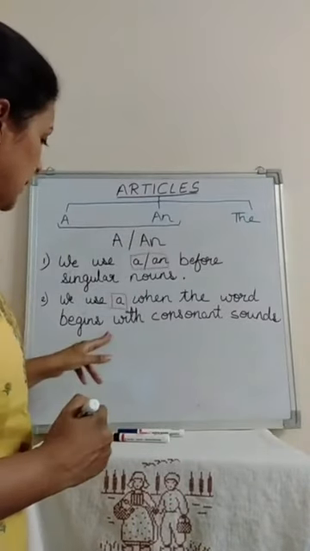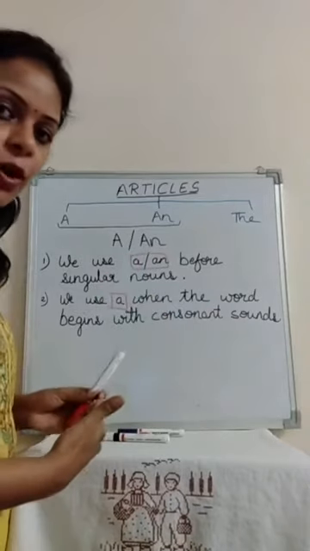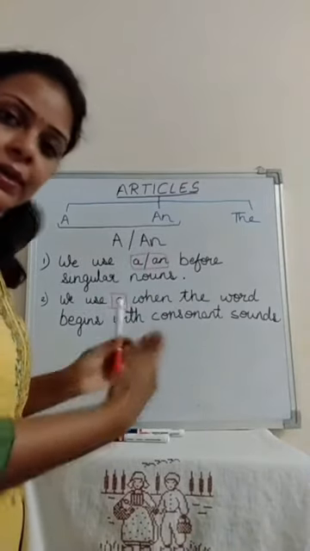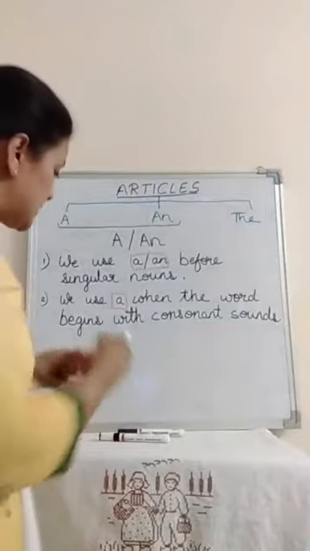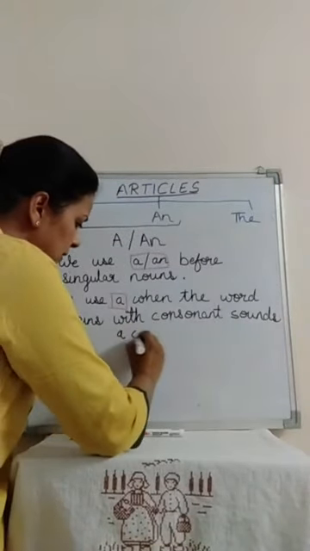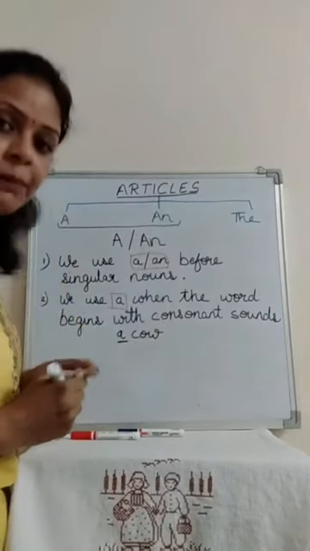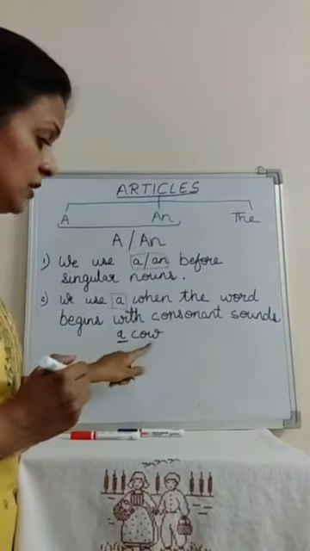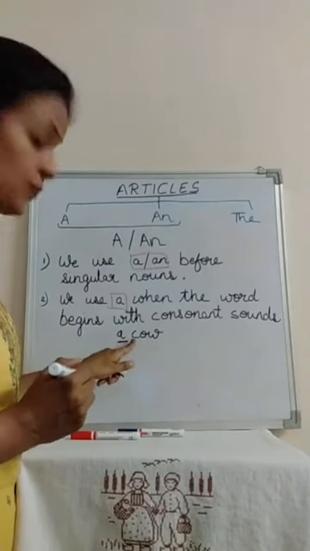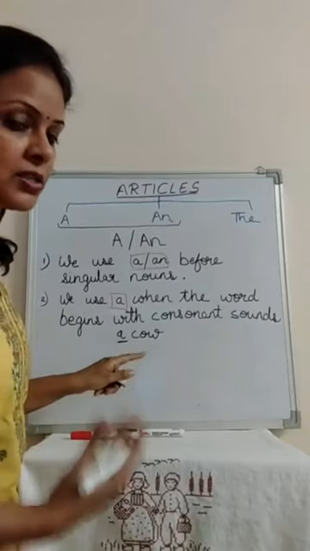For example, let's say a cow. The example which we have already discussed. So here the article we are placing is a because the word cow begins with C and C is a consonant.